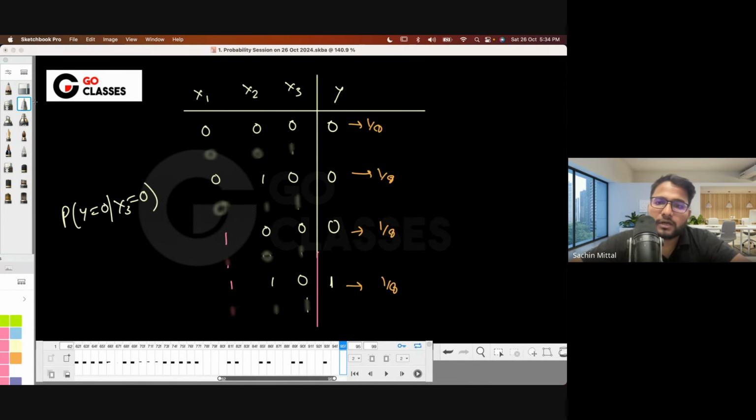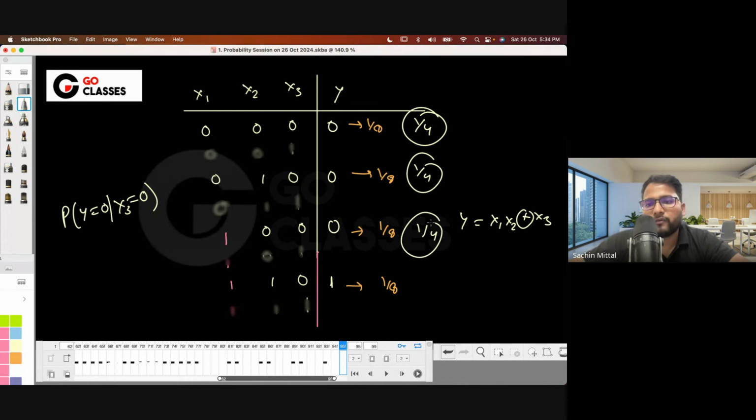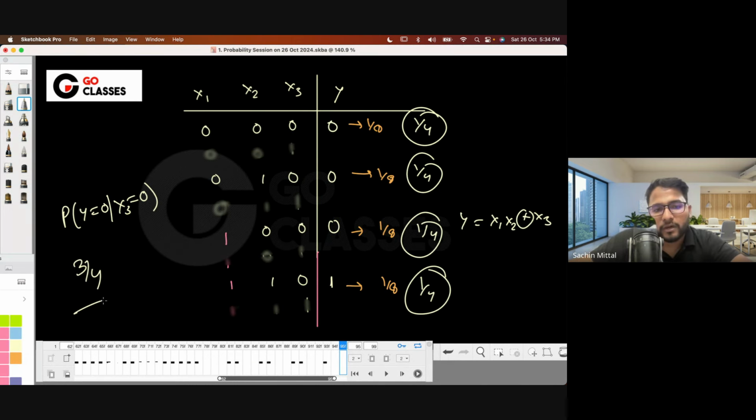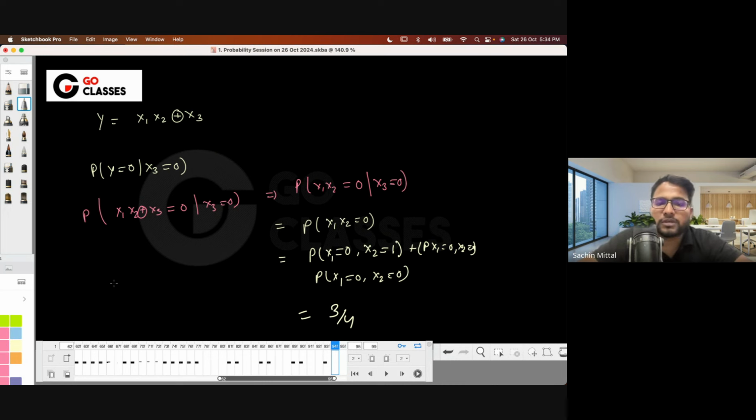So basically, these were the earlier probabilities, but now you can say it is 1 by 4, 1 by 4, 1 by 4, 1 by 4. And now in this new sample space, they are asking these three rows. So it will be 3 by 4. Earlier also we got 3 by 4 using the usual method, so it is actually a short method.